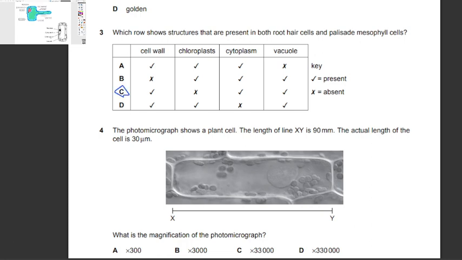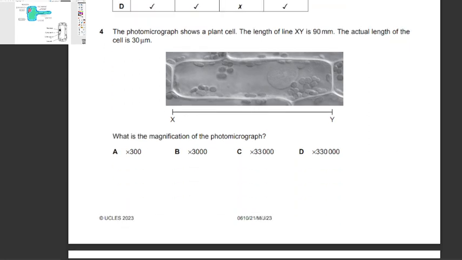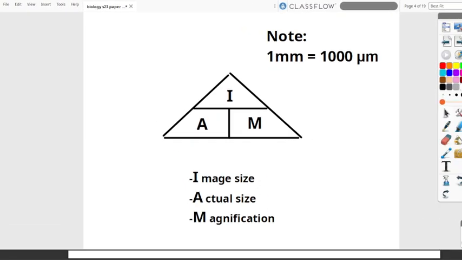Okay, the micrograph shows a plant cell. The length of line XY is 90 millimeters. The actual length is 30 micrometers. What is the magnification of the micrograph? Okay, so in this question, we can look at this triangle where I is the image size, A is the actual size, and M is the magnification. Since we need the magnification, we're going to divide image size by actual size.